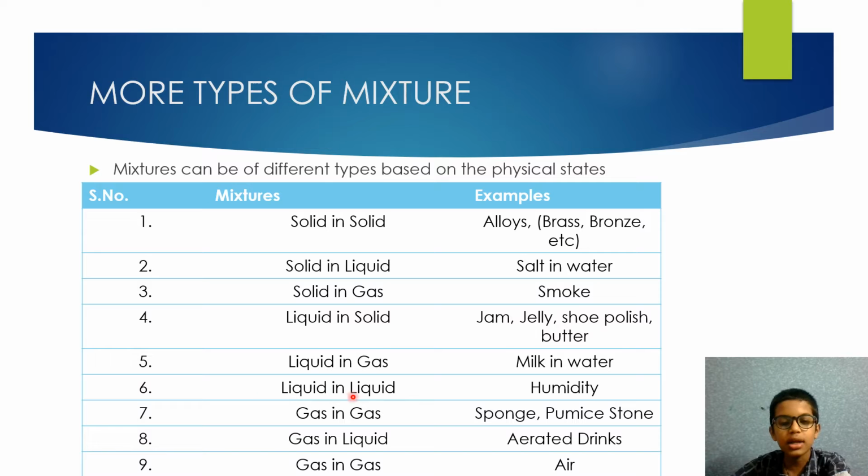Number 6, liquid in liquid, that is humidity. Number 7, gas in gas, that is sponge, pumice stone, etc. Number 8, gas in liquid, that is aerated drinks. Number 9, gas in gas, that is air.